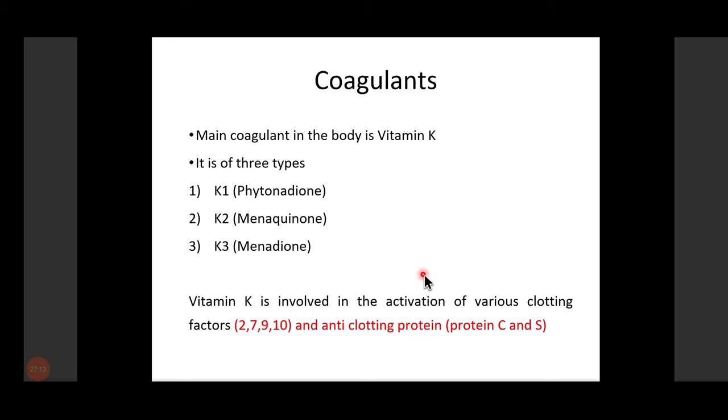Other than these clotting factors, two anti-clotting proteins also require vitamin K, and these are protein C and protein S. ये याद रखना है कि विटामिन के क्लॉटिंग फैक्टर के साथ साथ एंटी क्लॉटिंग प्रोटीन में भी पार्ट प्ले करता है, because when I discuss warfarin with you, I will tell you the importance of this thing, that vitamin K is required for the activation of the anti-clotting proteins.